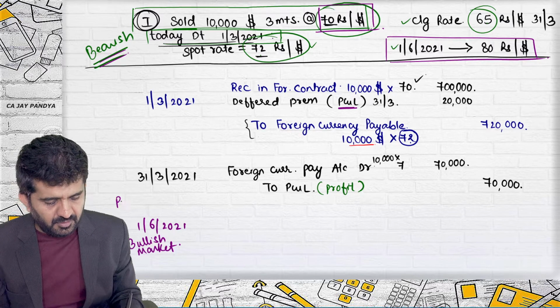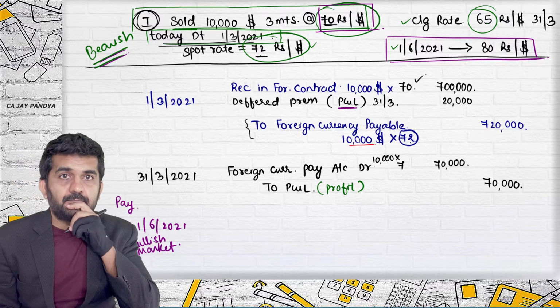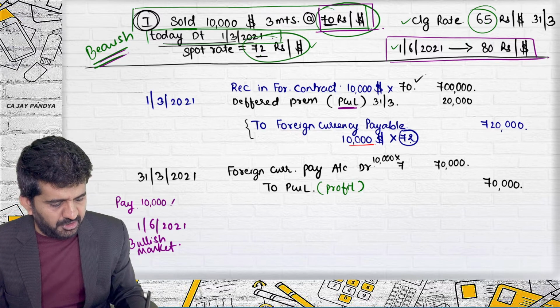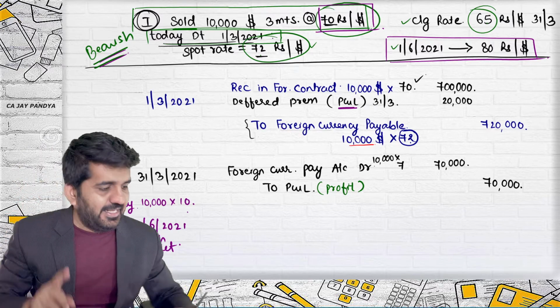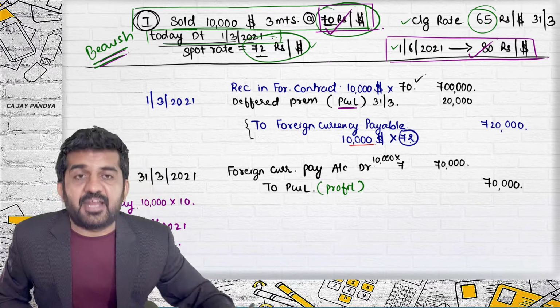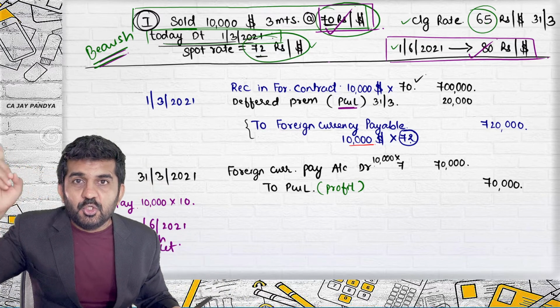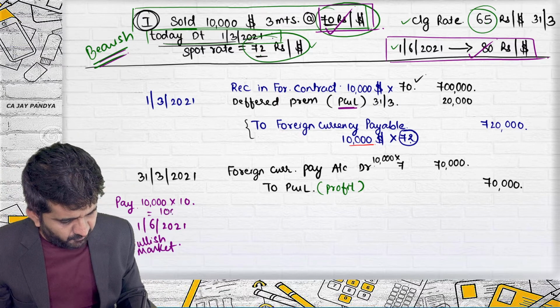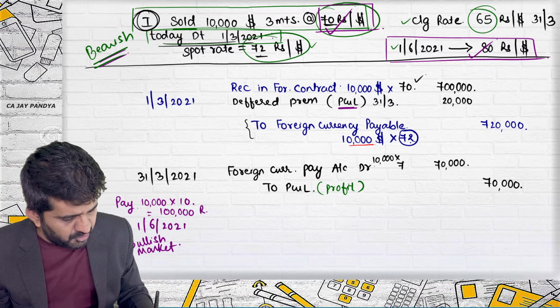Give them money. Pay. How much? 10 rupees. 10,000 into 10 rupees. Exactly. This rate and contract rate is to be compared. Is it all right? You need to understand the settlement by differences.